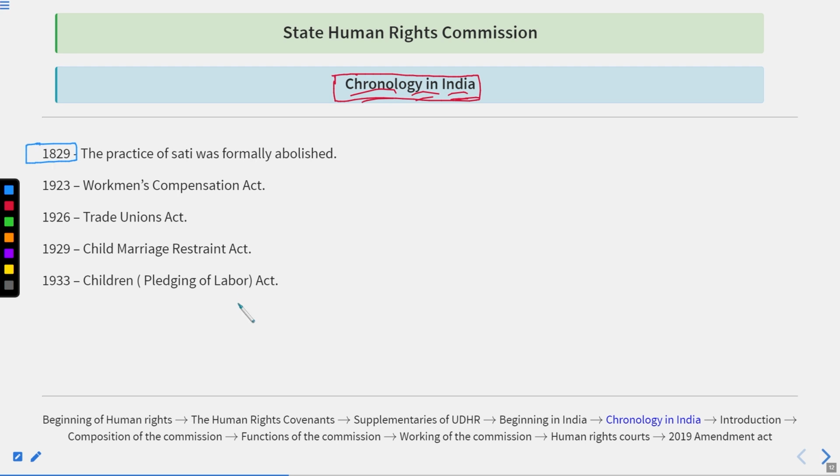That was the 19th century. So basically in 1829, the practice of sati was formally abolished. So what was the practice of sati?